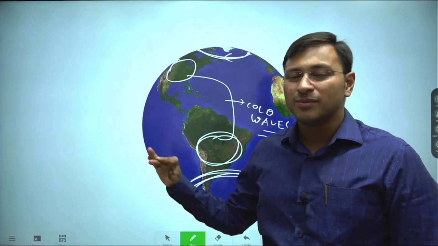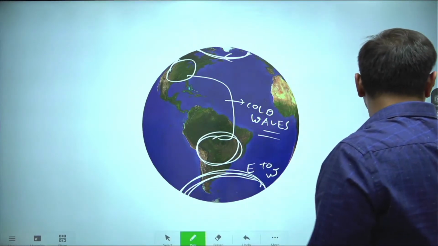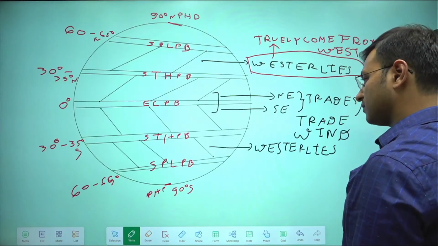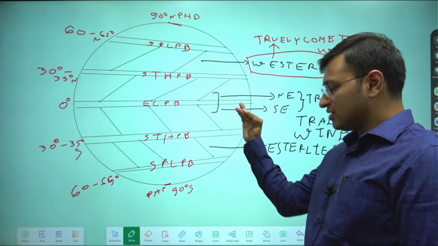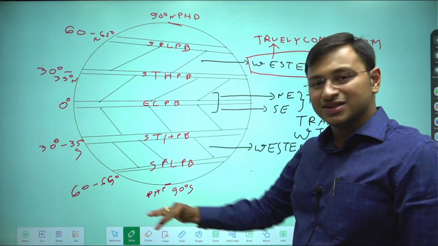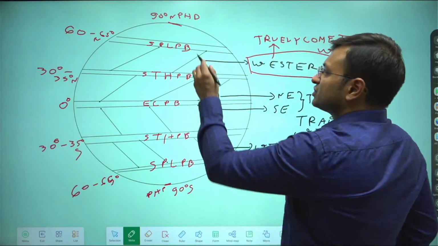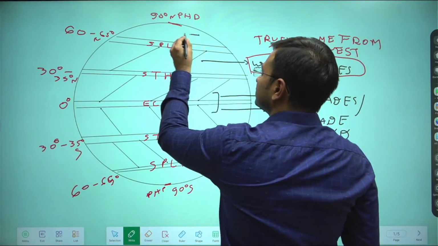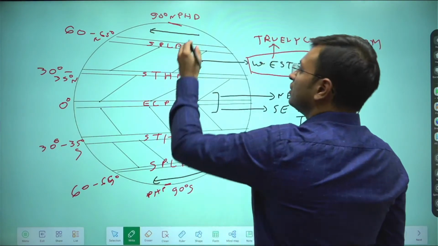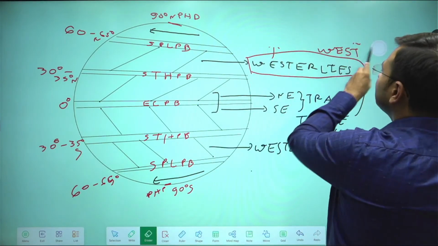So if I'm now painting the global winds for you completely, let's open up that diagram again. These were our northeast and southeast trade winds. These were our westerly winds. So if I'm now showcasing the polar vortex on a global scale, the direction will be like this. This will be our polar vortex, or it can also be called the polar easterlies.